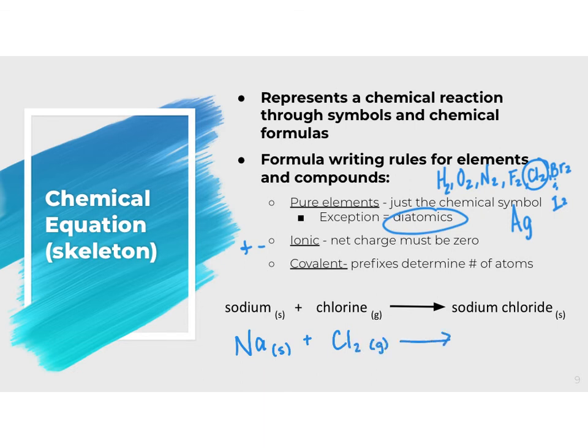And then those are going to react to form sodium chloride. Now, sodium chloride is an ionic compound. So when I'm writing the formula for ionics, remember that you want to think about the charges. Na has a +1 charge, and chlorine or chloride has a -1 charge. Since these cancel out, I'm just going to write the formula as NaCl. And that is our skeleton or formula chemical equation.